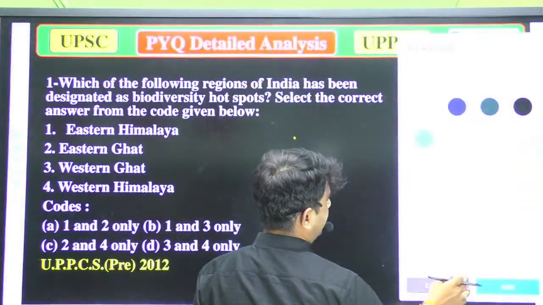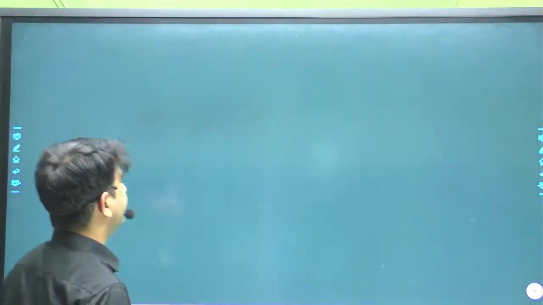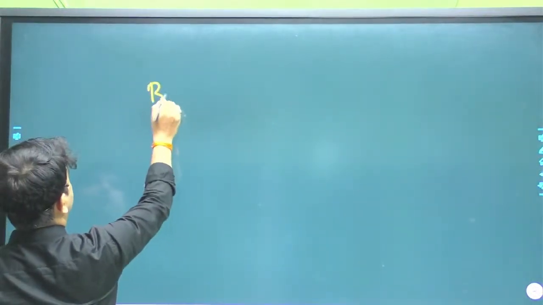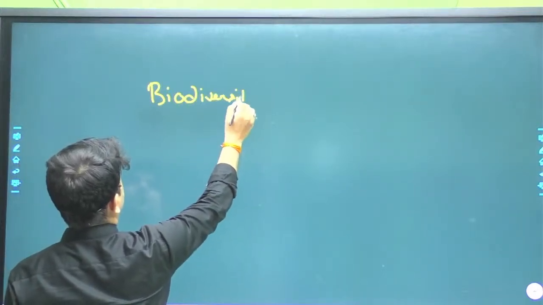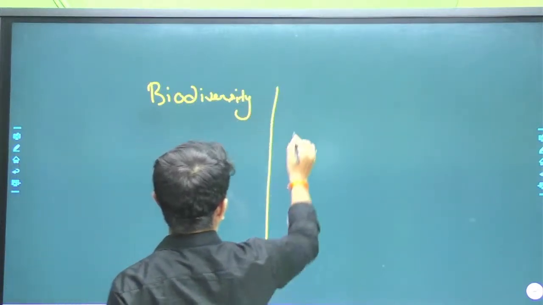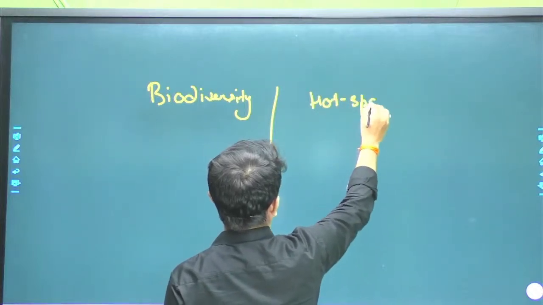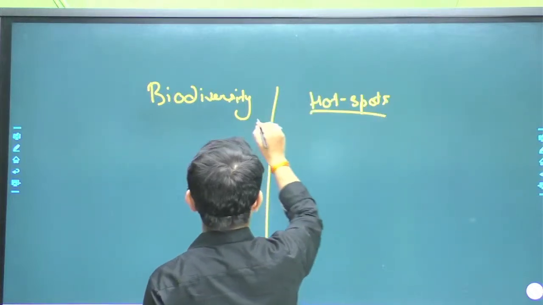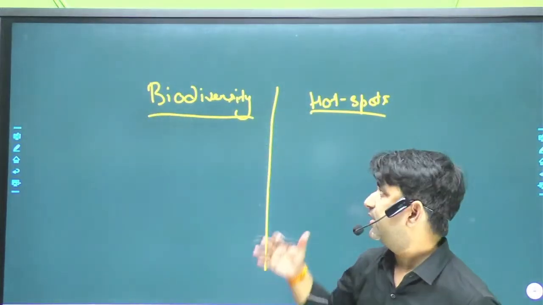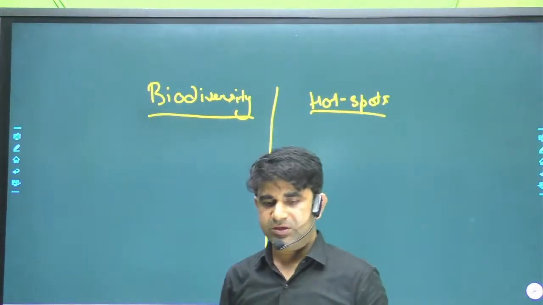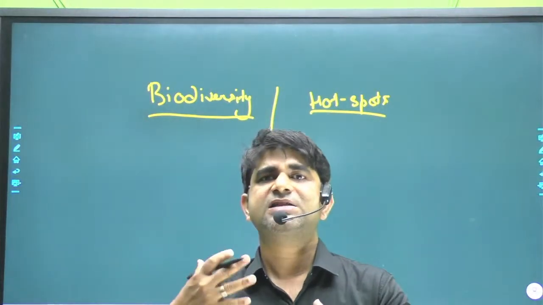Well, biodiversity. I think I should take a new slide. So because we have to discuss biodiversity and then hotspots. The term biodiversity tells us about the variations of living organisms at a specific area.